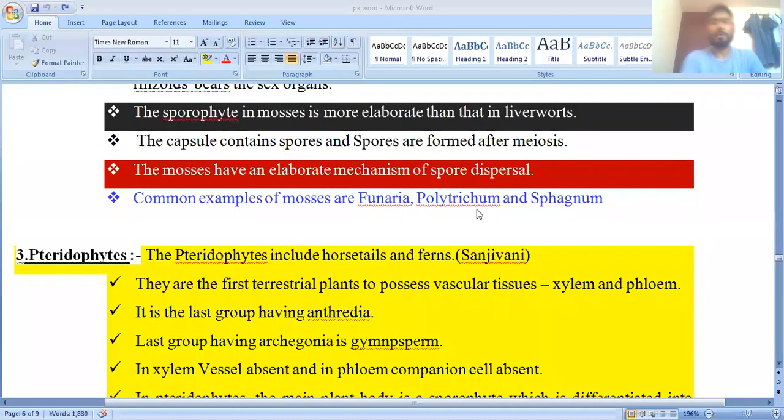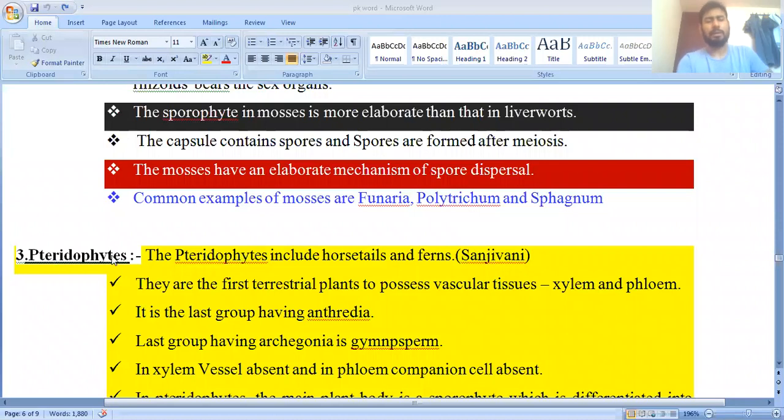So, in the last video, we discussed the Bryophyta. We saw their economic importance, classification, and characteristics. Today we will discuss the next group of plants, the Pteridophyta.